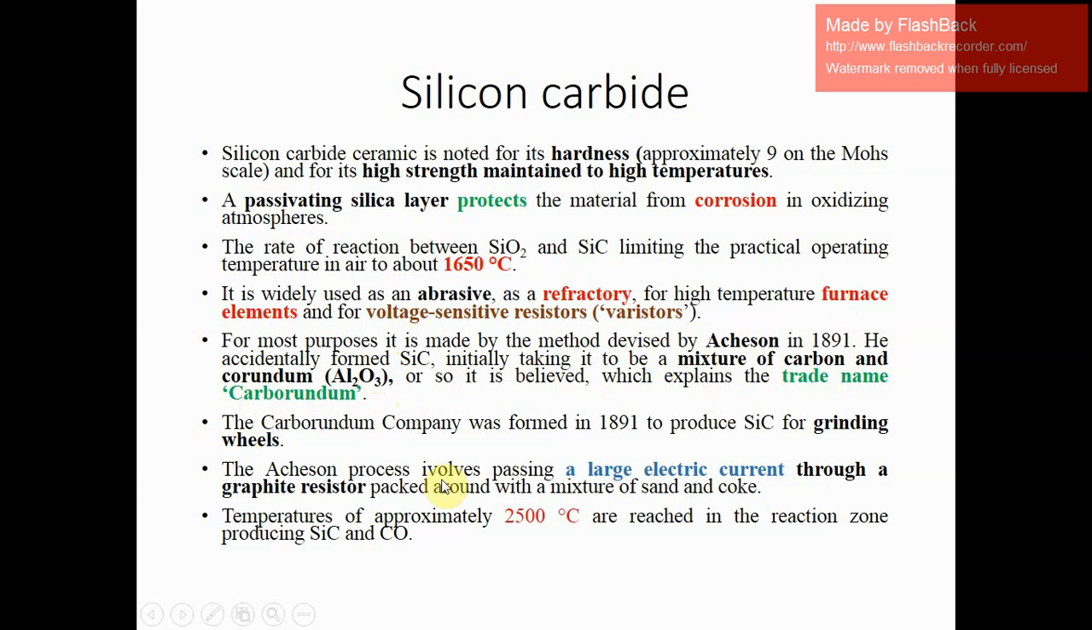The Carborundum Company was formed in 1891 to produce SiC for grinding wheels, and the Acheson process involves passing a large electric current through a graphite resistor packed around with a mixture of sand and coke. Temperatures of approximately 2500 degrees Celsius are reached in the reaction zone, producing SiC and CO. This is the Acheson process.